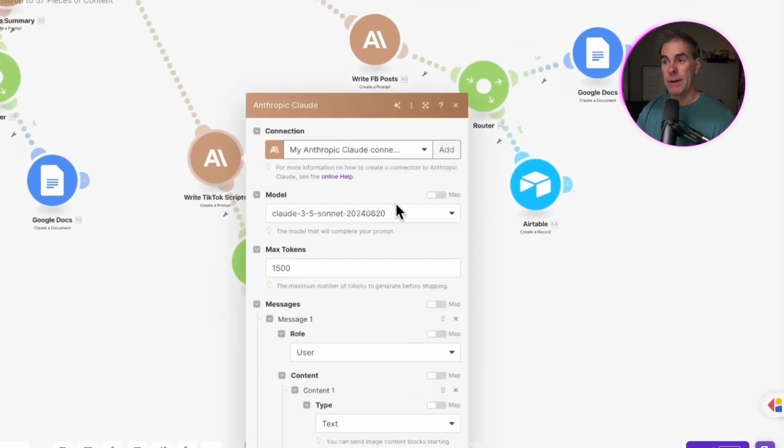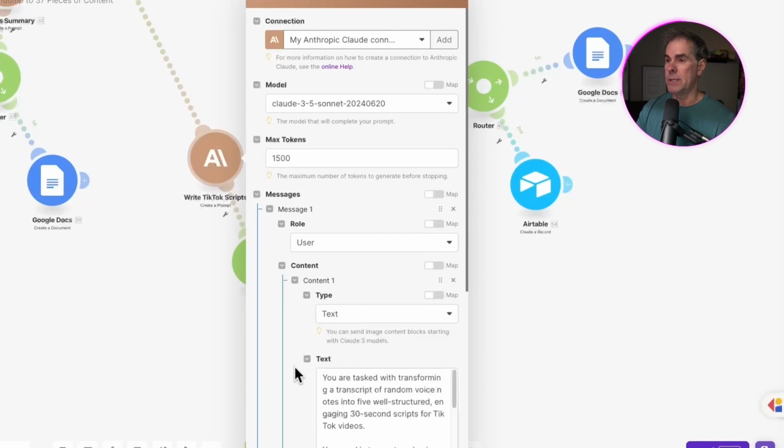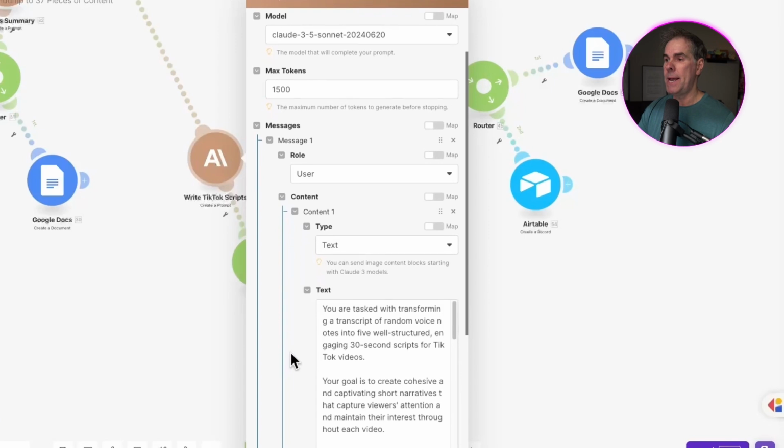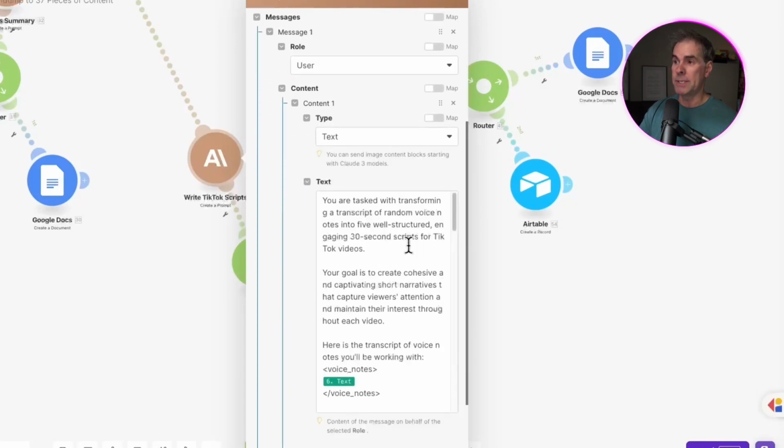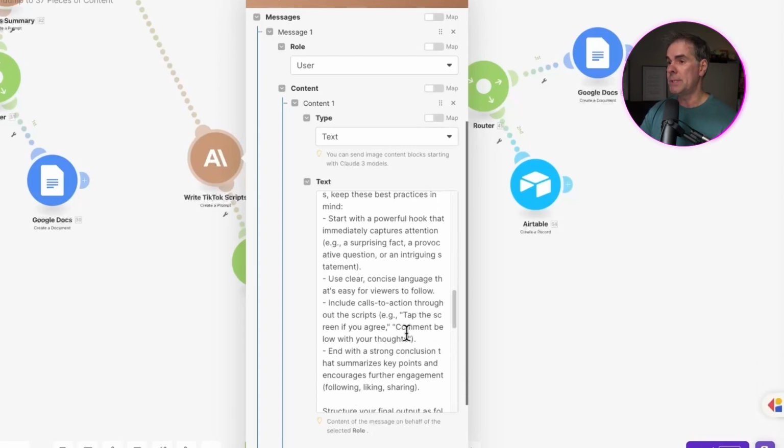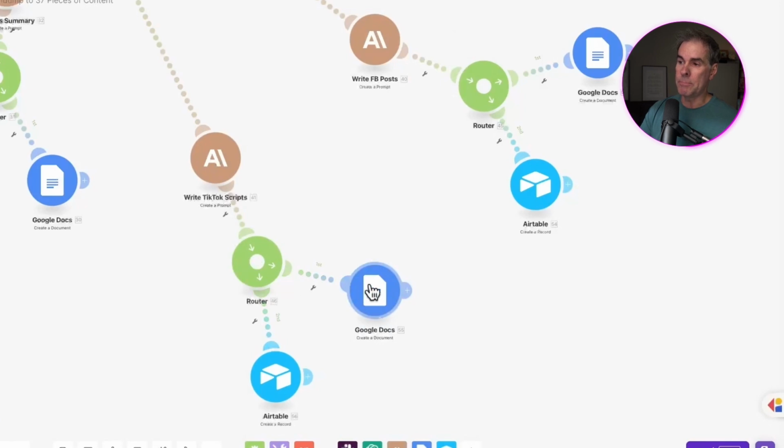Next down here, I wanted to create TikTok posts. So again, exactly the same thing. Claude 3.5 Sonnet, max tokens. Then I wrote a prompt telling it to write 5 well-structured, engaging 30-second scripts for TikTok videos. Written the prompt here. Again, it will output into a brand new Google Doc and then also into my Airtable base.